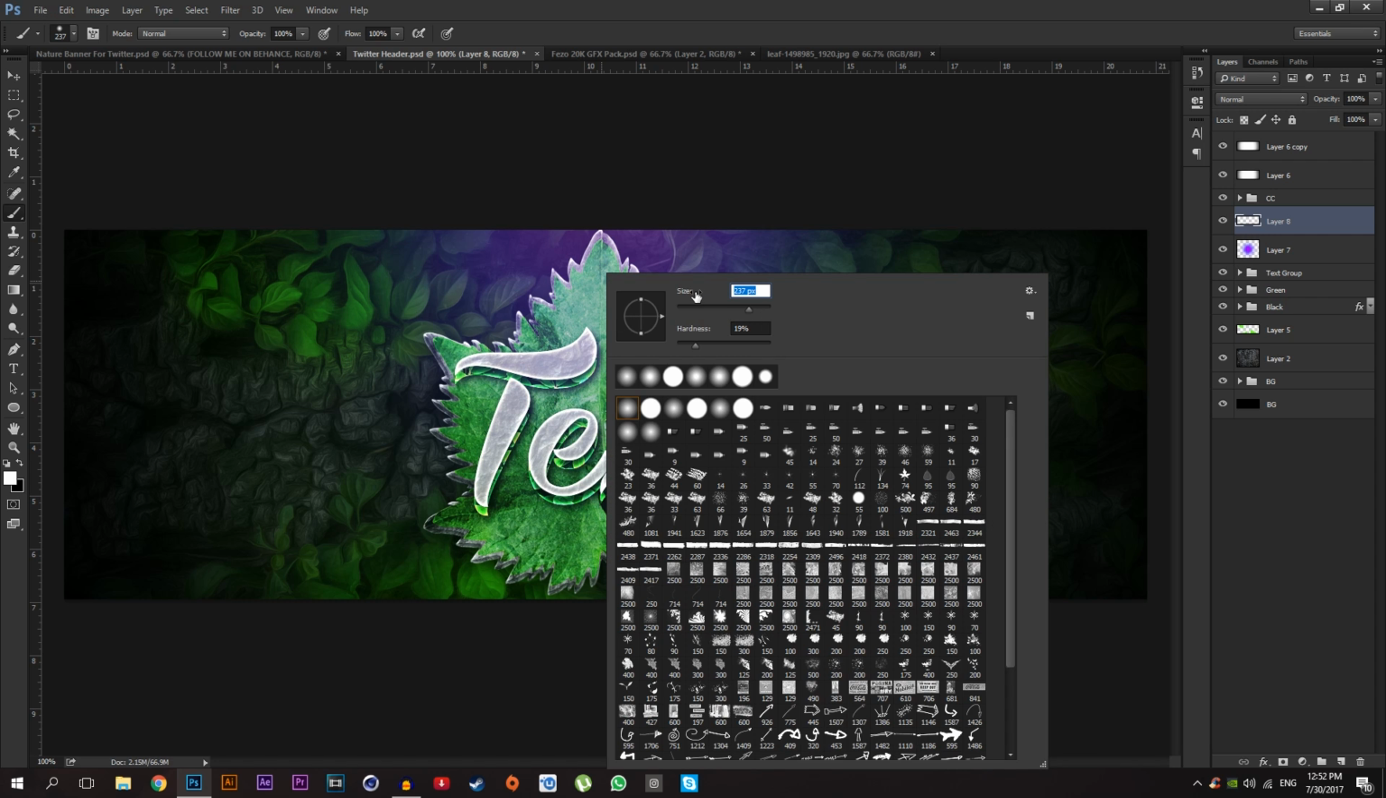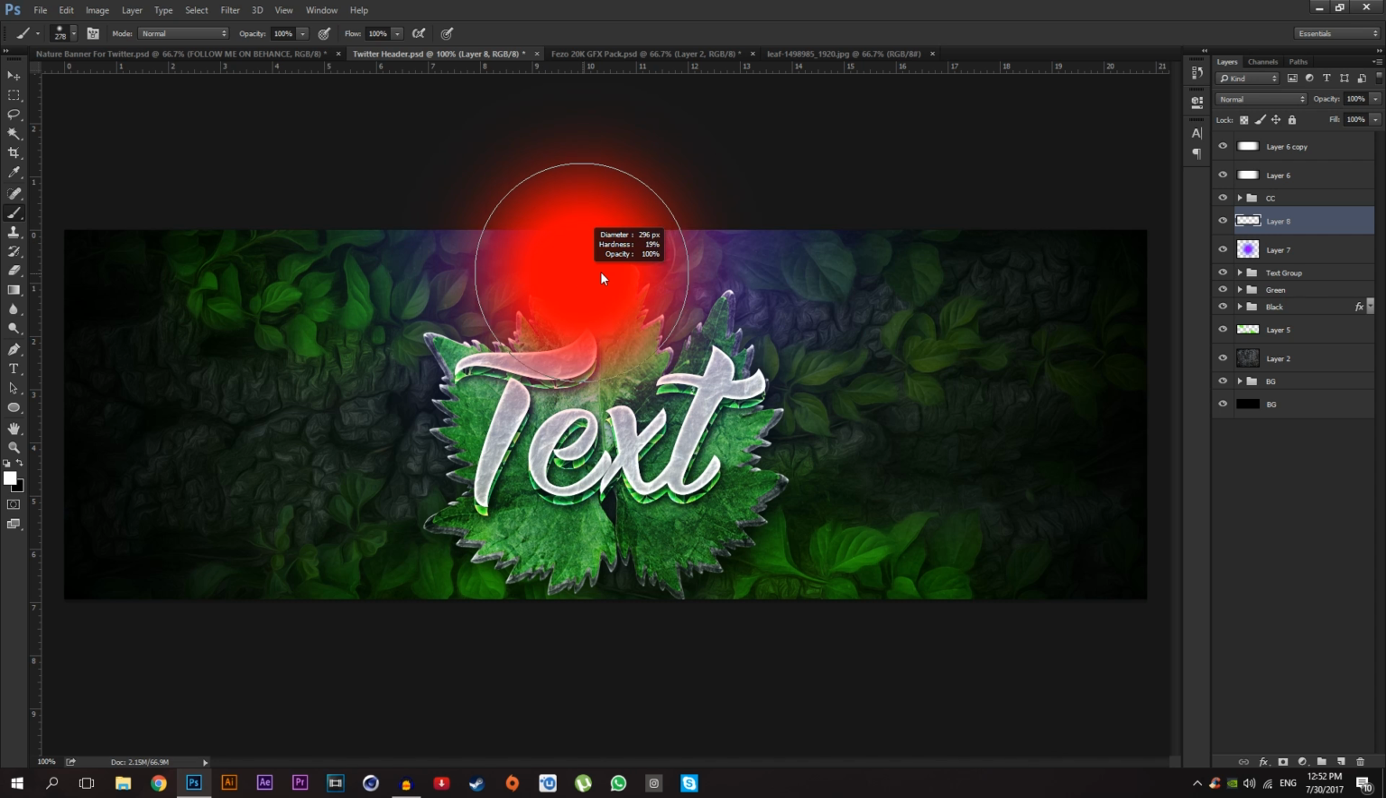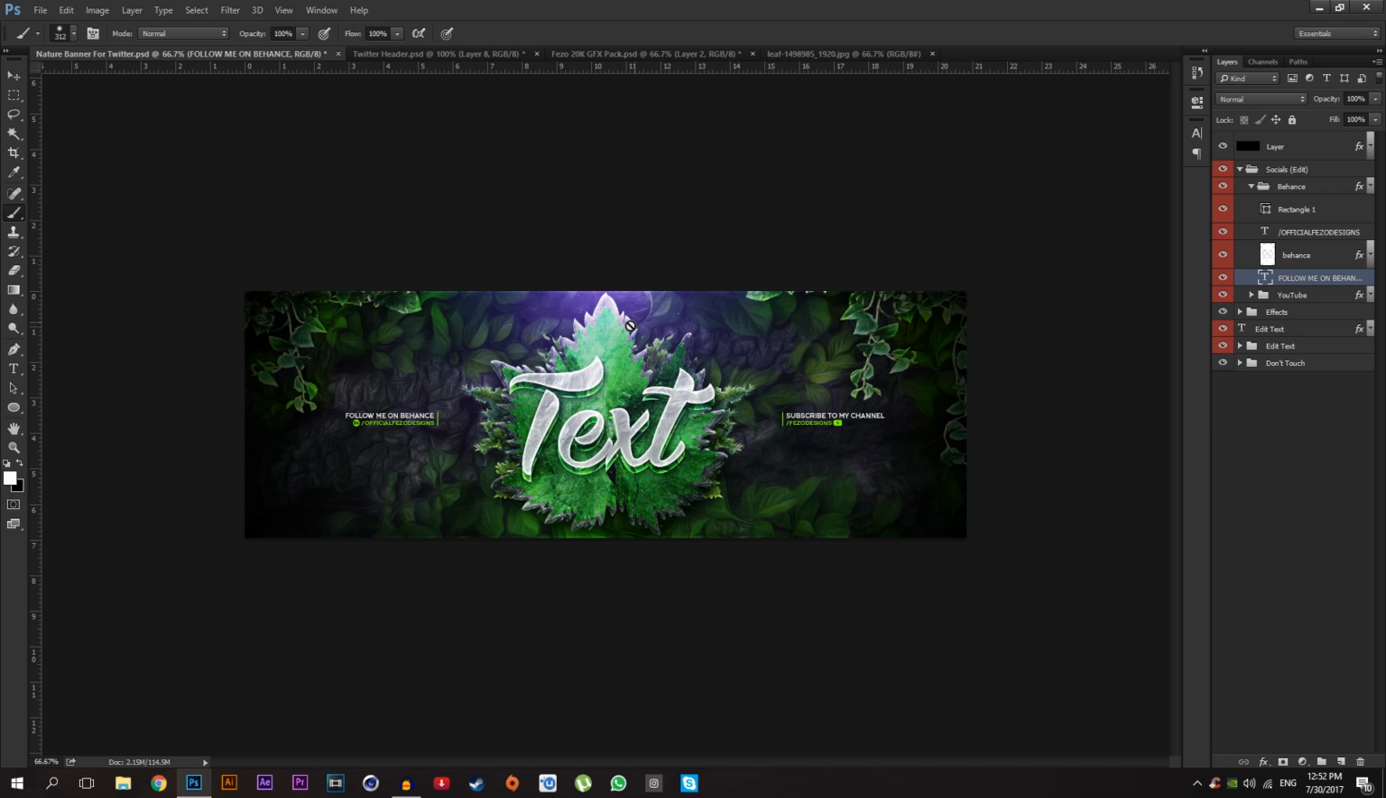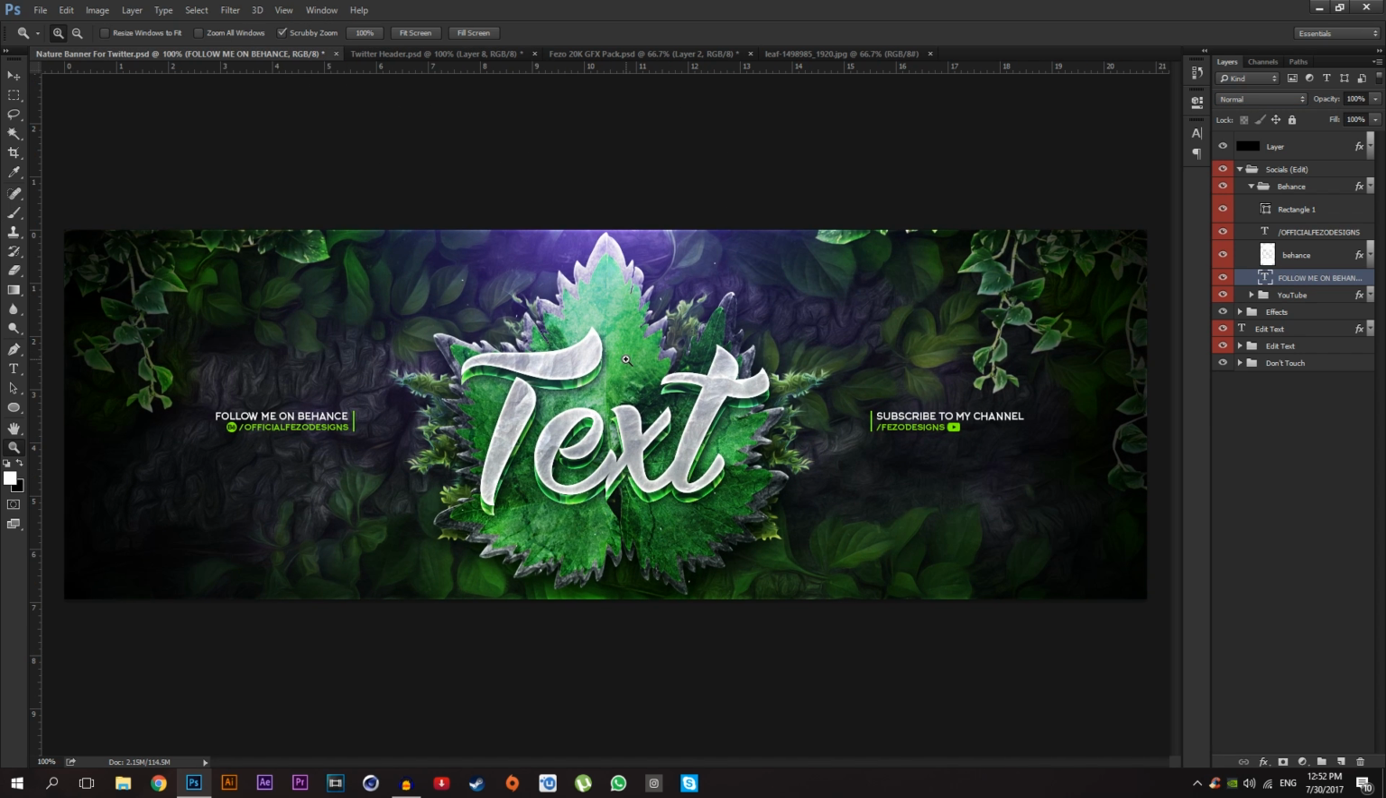Okay, like a 260 pixel brush, or maybe higher, and I'm going to make the lighting here and go to blending option, select overlay, and it gives you the same effect as you can see. And I'm going to add particles on it.